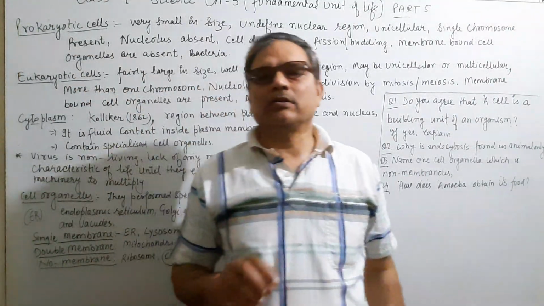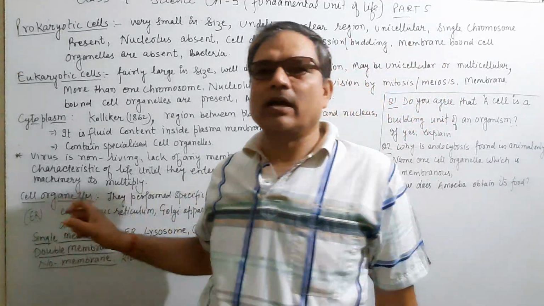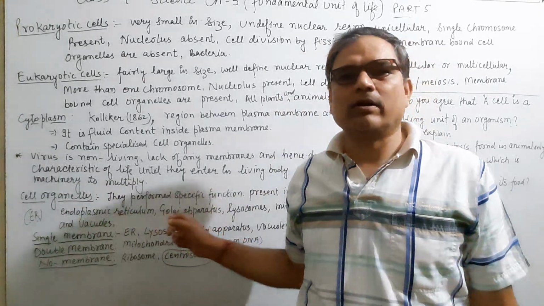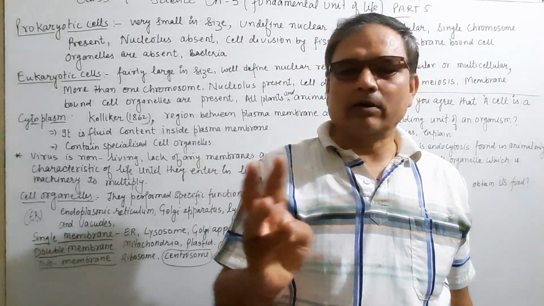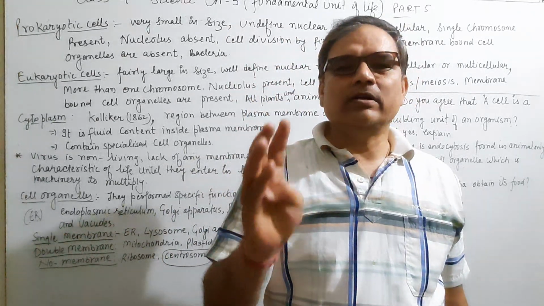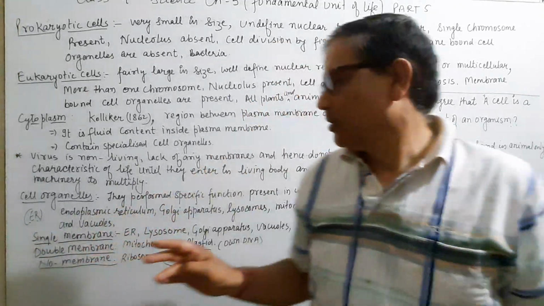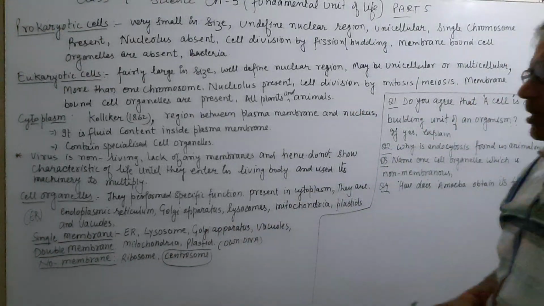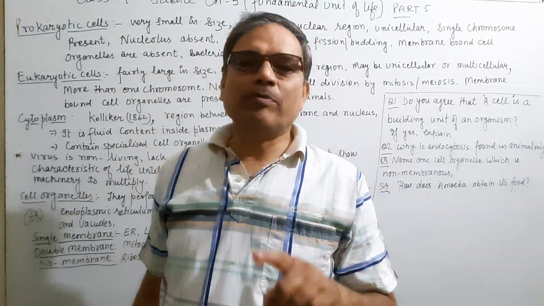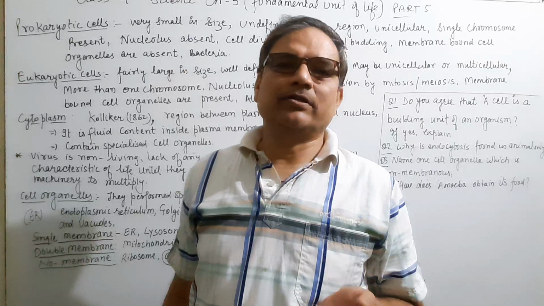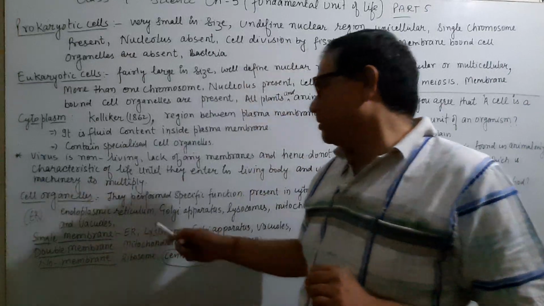If the question asks to write the different types of cell organelles, then you have to write all of them. In your syllabus there are these types, but there are many more. First is endoplasmic reticulum, second Golgi apparatus, third lysosome, then vacuoles, and mitochondria. Plastids are also there. These cell organelles have either one membrane, two membranes, or are non-membranous.